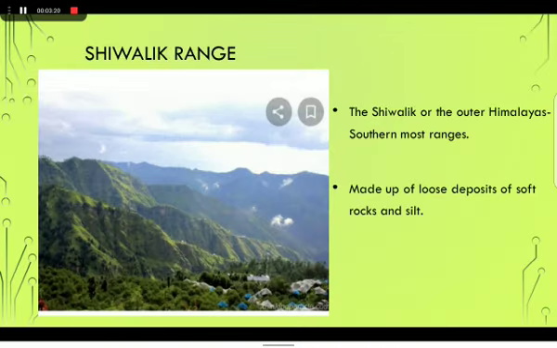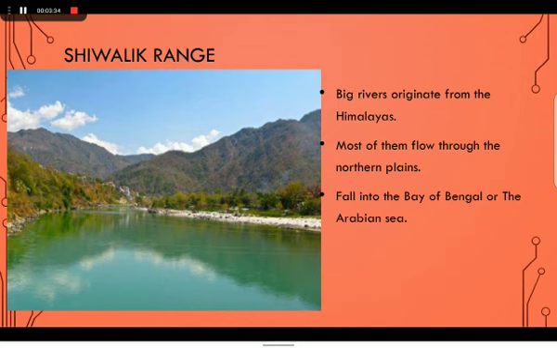The Shivalik or the outer Himalaya is the southernmost mountain ranges. These ranges are made up of loose deposits of soft rock and silt. Several big rivers originate from the Himalayas. Most of them flow through the northern plains and fall either into the Bay of Bengal or the Arabian Sea. Many big rivers originated in the foothills of these Himalayas. These are the three main parallel ranges of Himalayas.